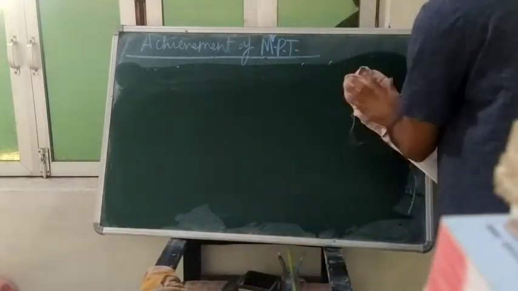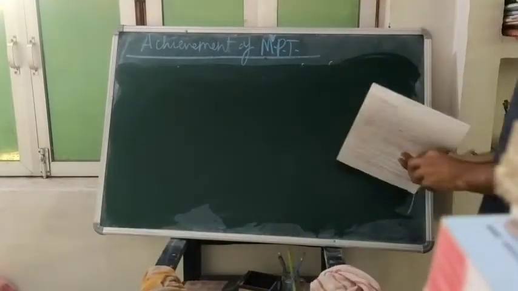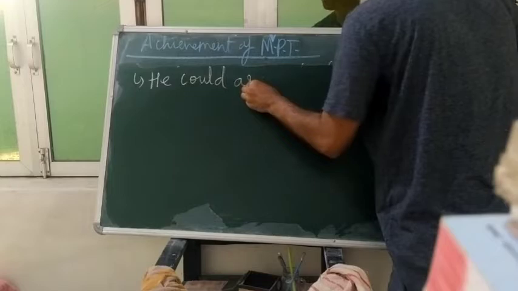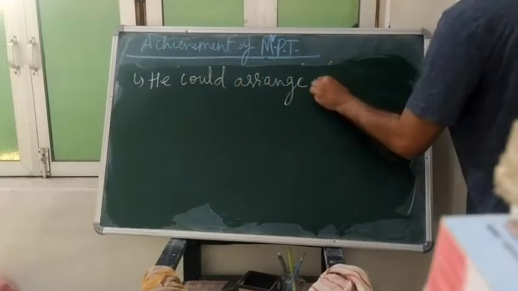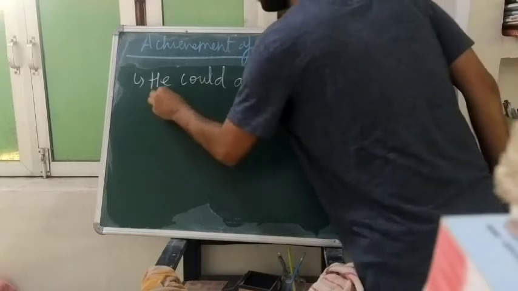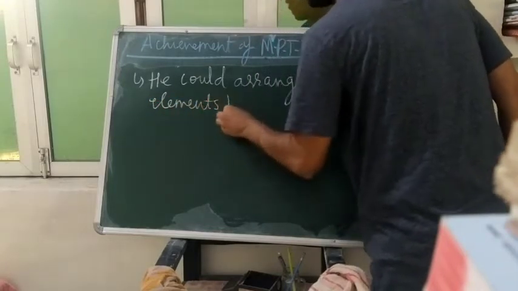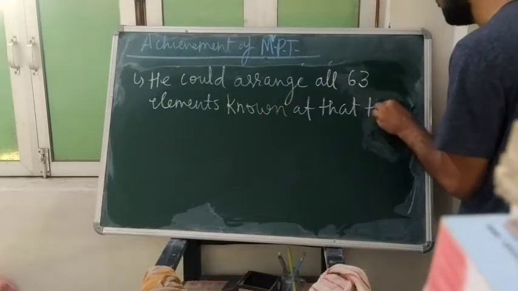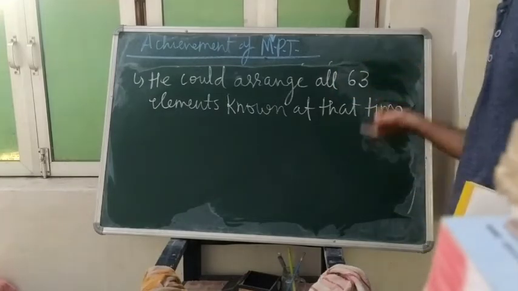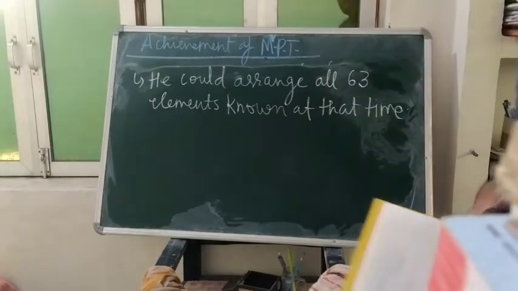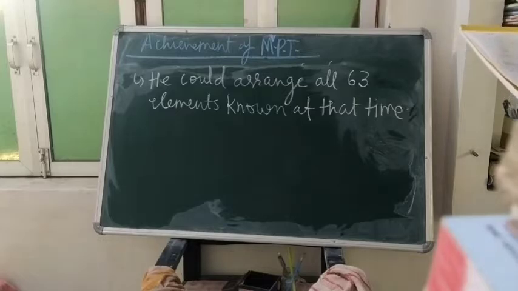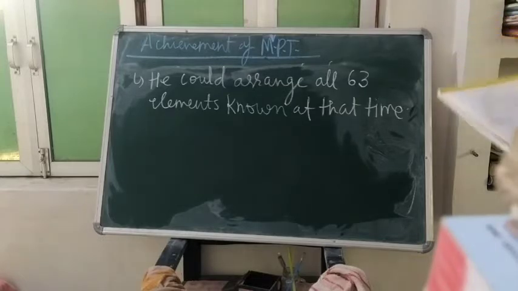What was his second achievement? He could arrange all 63 elements known at that time. So at that time 63 elements were known, 9 groups, 7 periods. He was able to arrange all the elements known at that time, which was the second achievement. The first achievement was that he left the gap for the future elements.